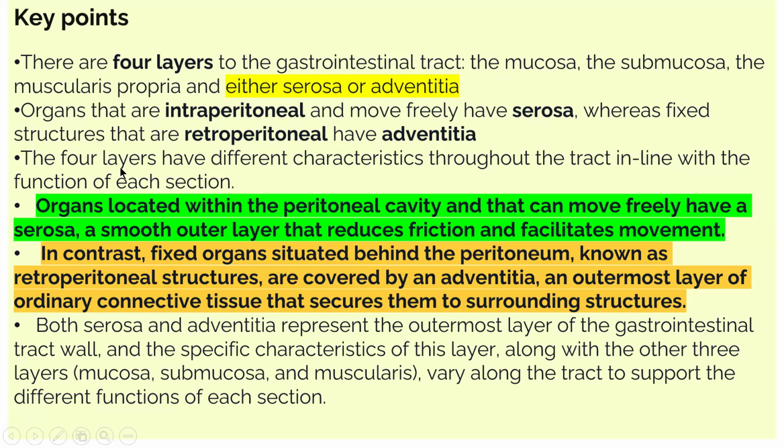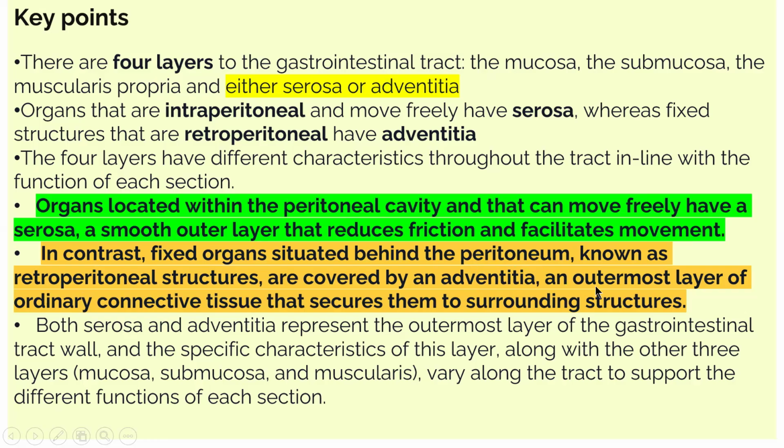Kindly note down. The four layers have different characteristics throughout the gastrointestinal tract, according to the function of each section. Organs located within the peritoneal cavity that can move freely have a serosa, a smooth outer layer that helps in reducing friction and in movement. In contrast, fixed organs situated behind the peritoneum are known as retroperitoneal structures and are covered by adventitia.